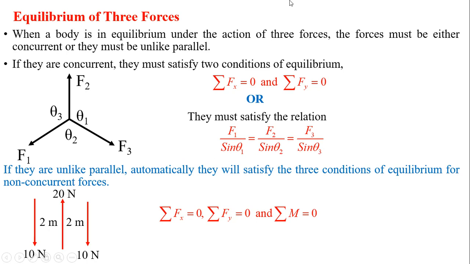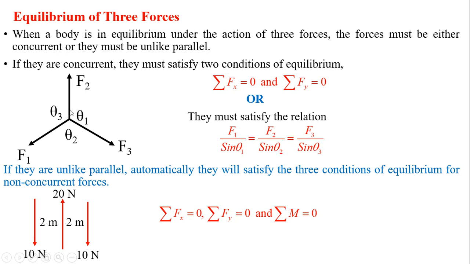Now let's consider Lami's theorem. For Lami's theorem there are mainly three conditions. The first condition is that the system should be a concurrent force system having only three forces, and all the forces should be concurrent.